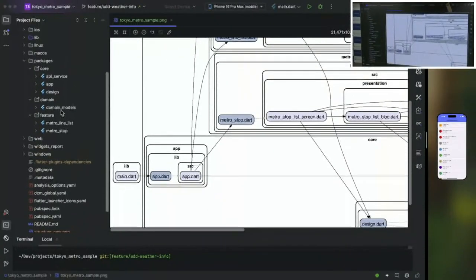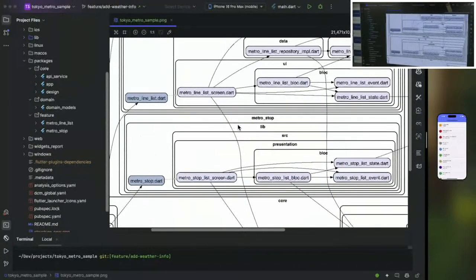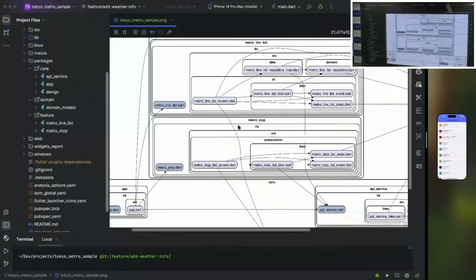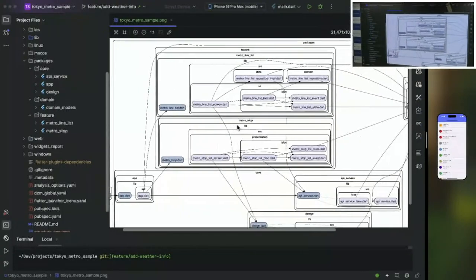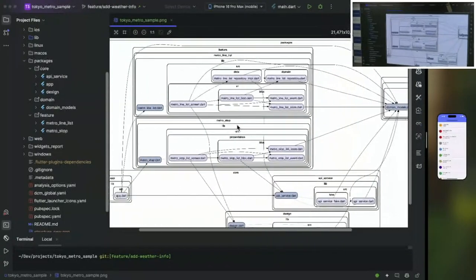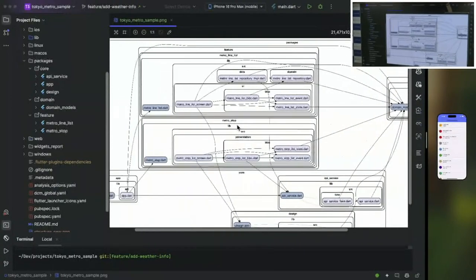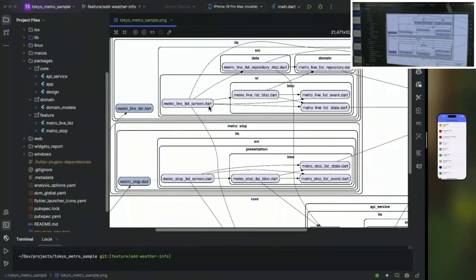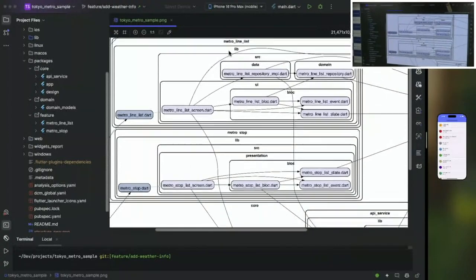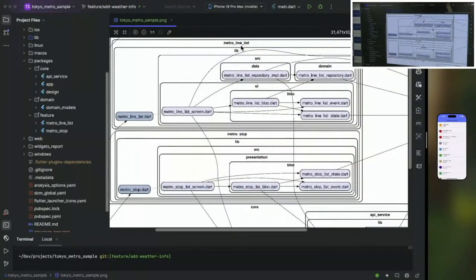So in the beginning, we have an entry point with our application, and this application will talk with two features. If I'm zooming out a little bit, you should see so many lines, and on the screen I wouldn't say it is the most readable, but we can see that there are a lot of lines and a lot of rectangles, and that there are two main features differentiated. This metro stop and the other one, metro line list. So these are our feature packages, which you can also see on the left side.